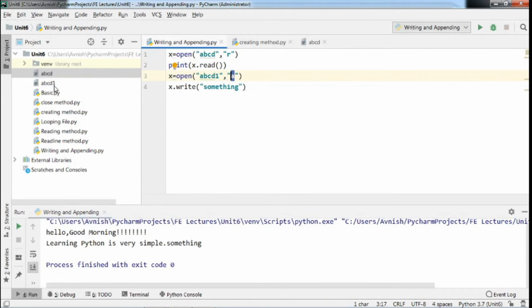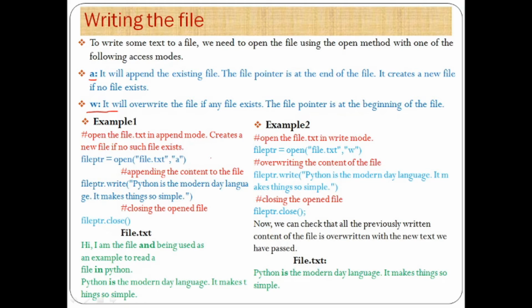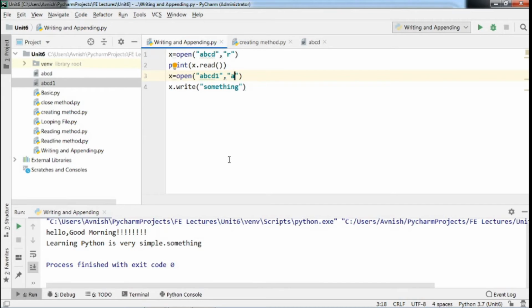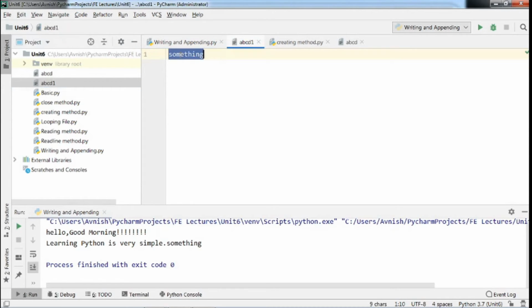See here, the file ABCD1 is created by using this append mode. That means this append mode can also create a new file if that file does not exist. And we will see the content of this ABCD1. This "something" is written in that ABCD1.